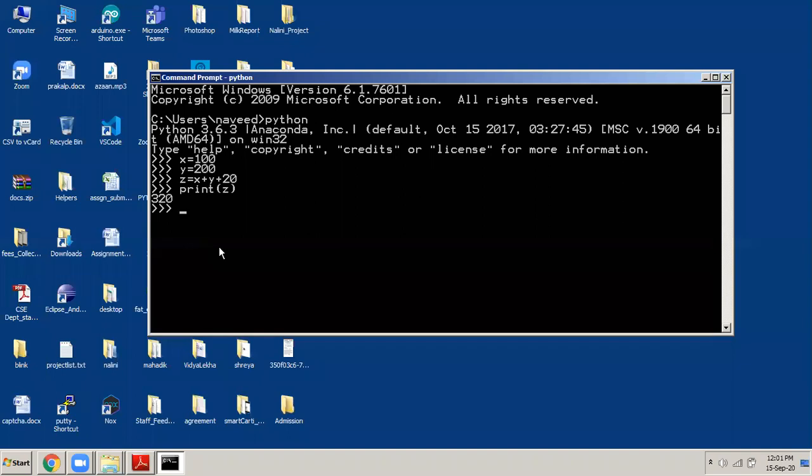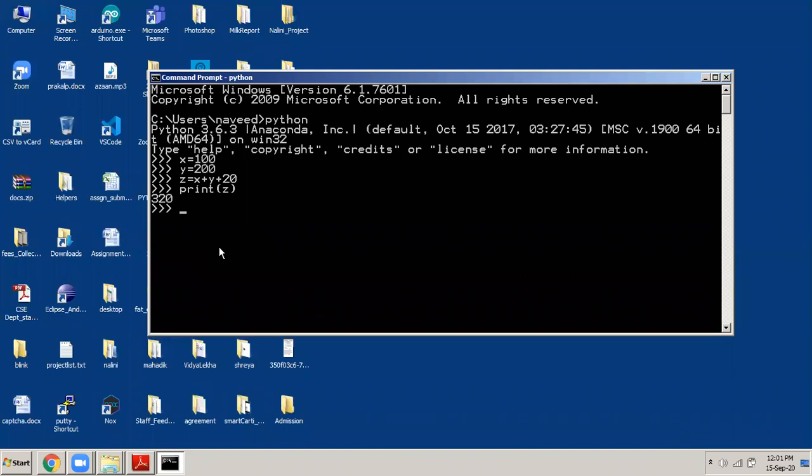So this way of executing the program is called executing it in the interactive shell, the interactive command prompt of Python. But I don't actually prefer typing programs in the interactive shell. My way of doing it is I go to Notepad, I type my entire program there, and then come to the command prompt and execute it once. Different people have different ways of doing it.